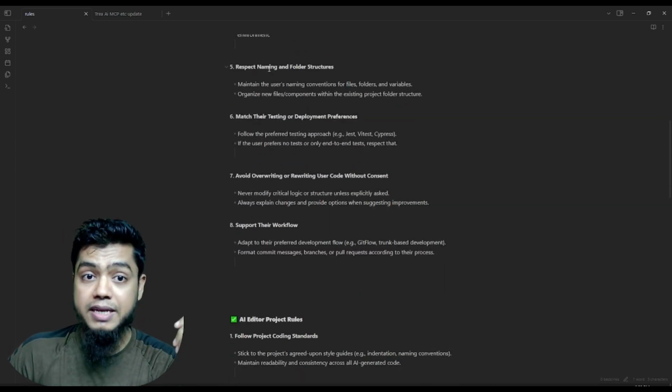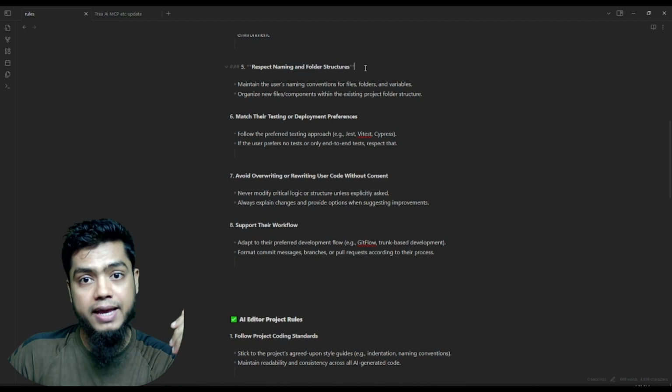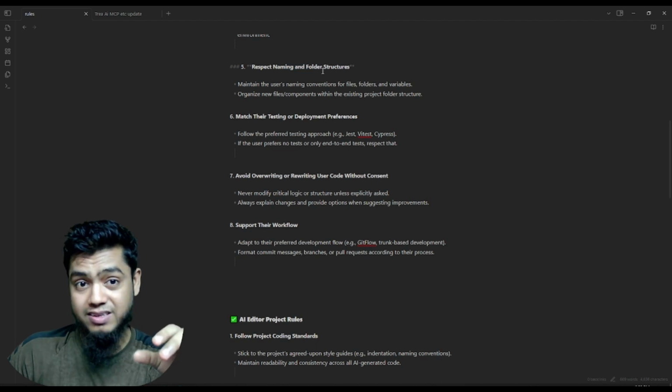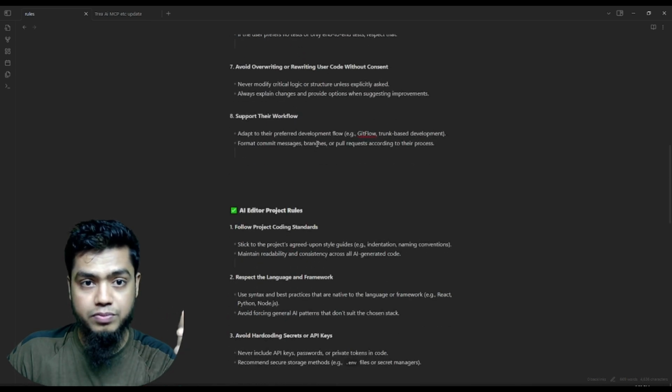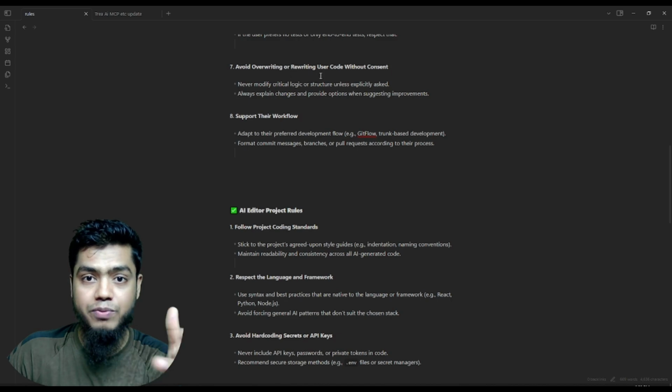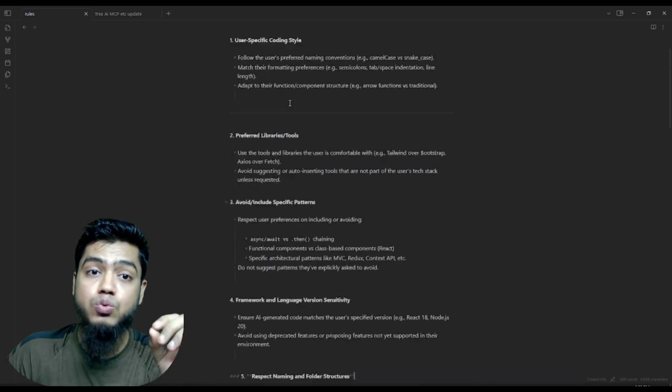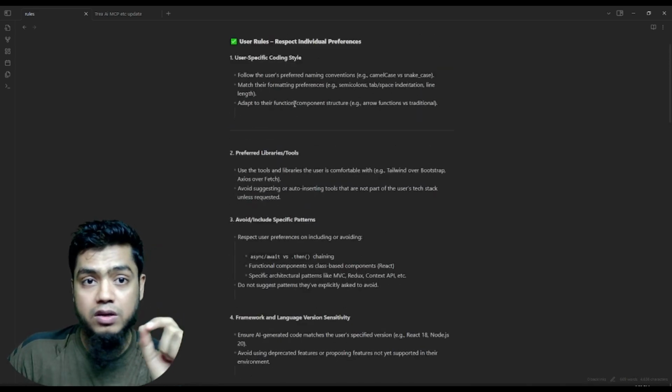And in naming folders, lots of AI agents make mistakes, so you can say how they should name folders, and avoid overwriting and rewriting. So that is the user-specific rules.